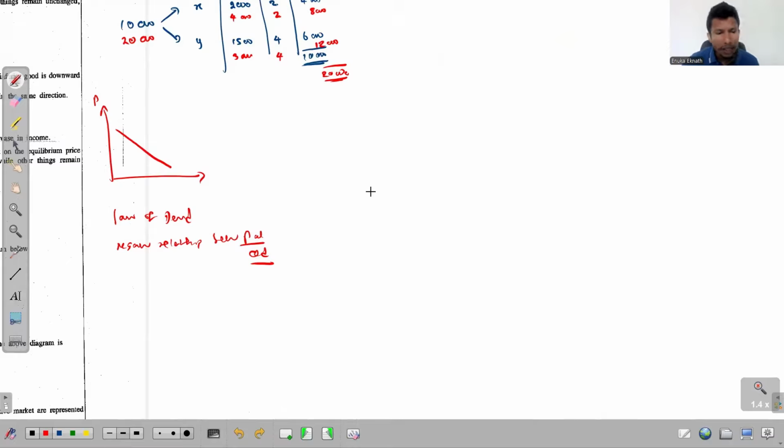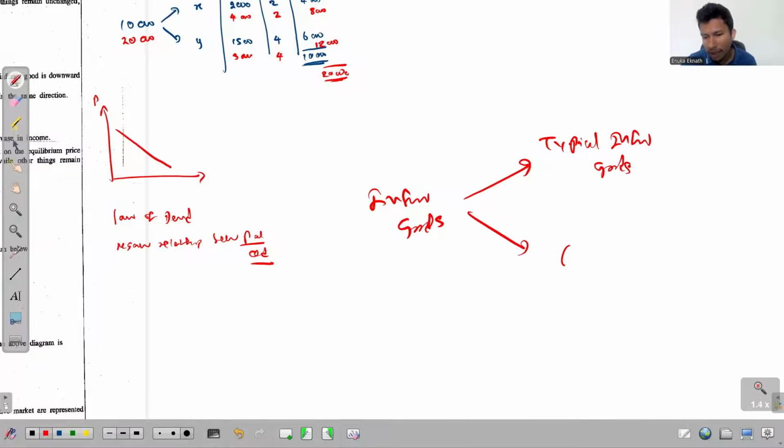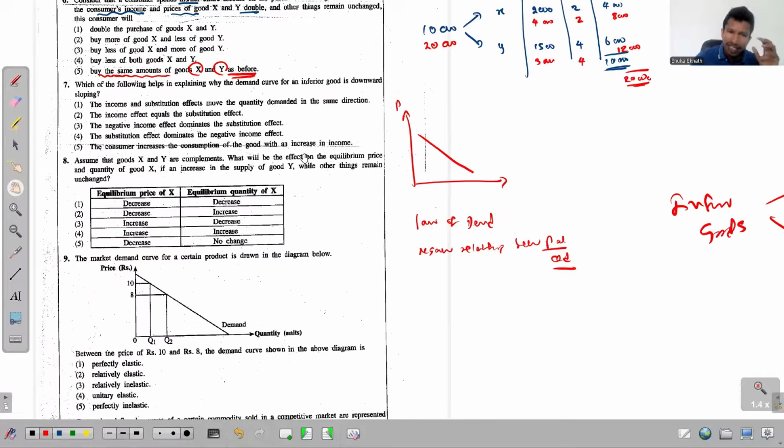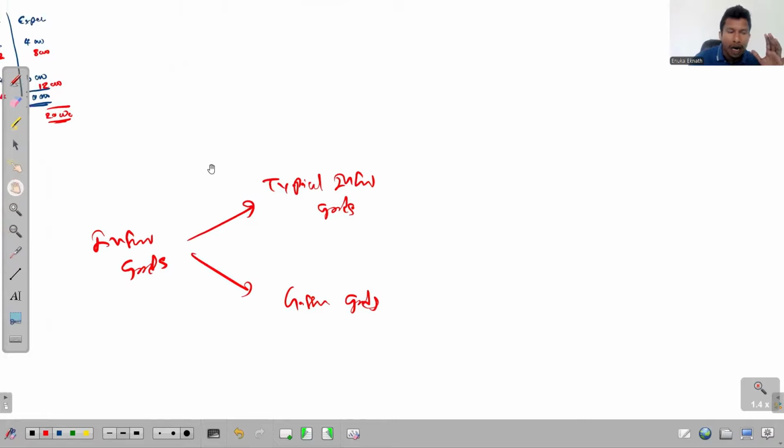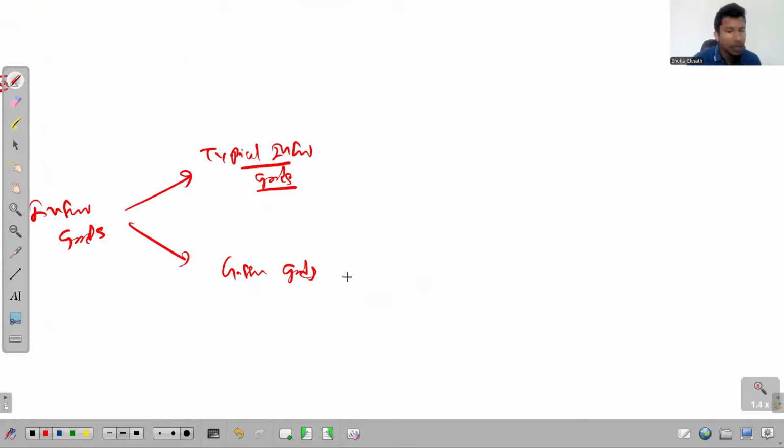Right, imagine that these are inferior goods. And to be honest, there are two different types of inferior goods. I have mentioned this in previous discussions as well. So the first one is the typical inferior good. That's the first category, typical inferior goods. And on the other side, we have Giffen goods. Both of these are inferior goods. But in the question, I always tell you this, if they just say that these are inferior goods, they are referring to these typical inferior goods.